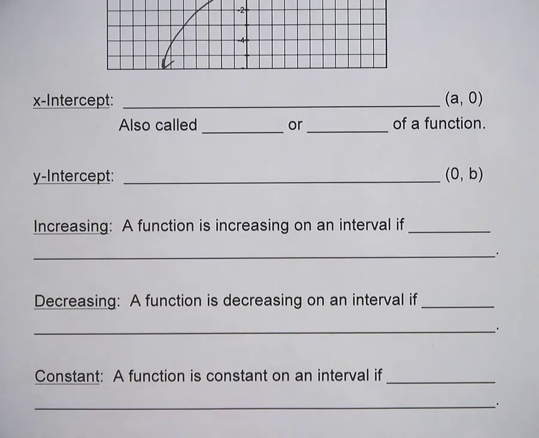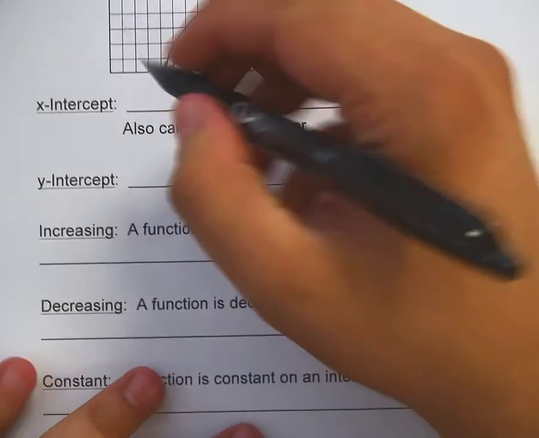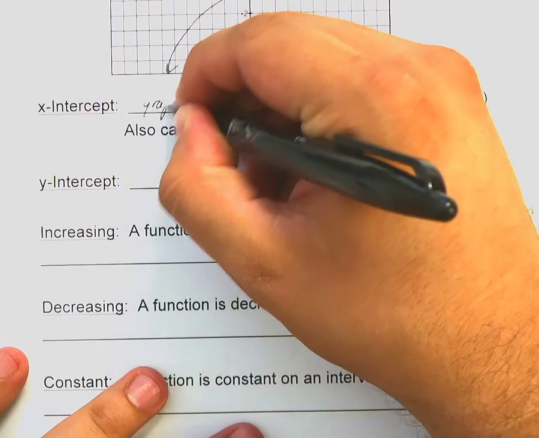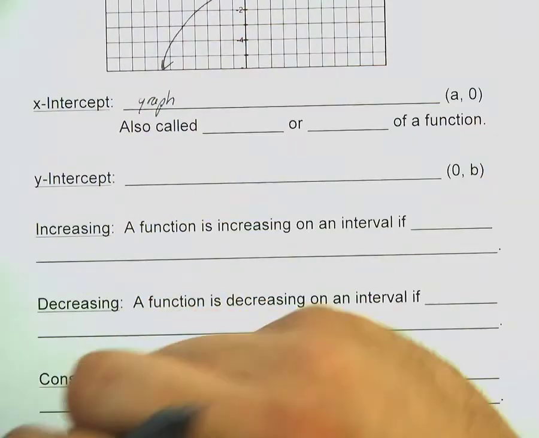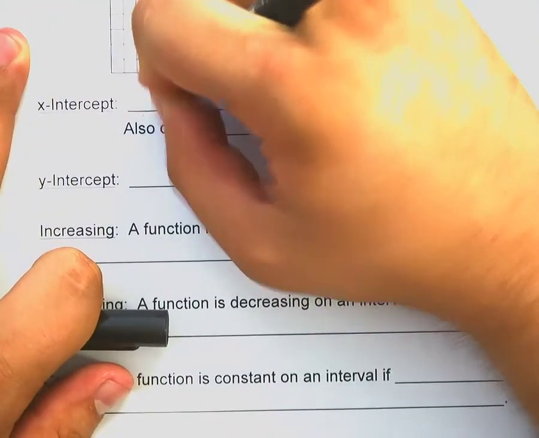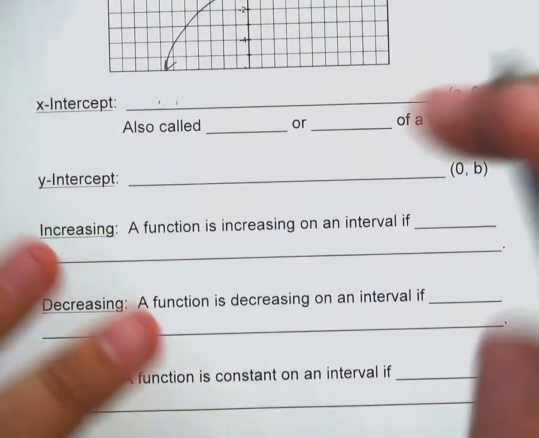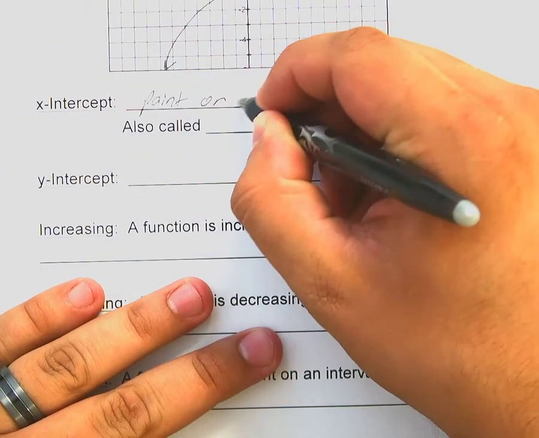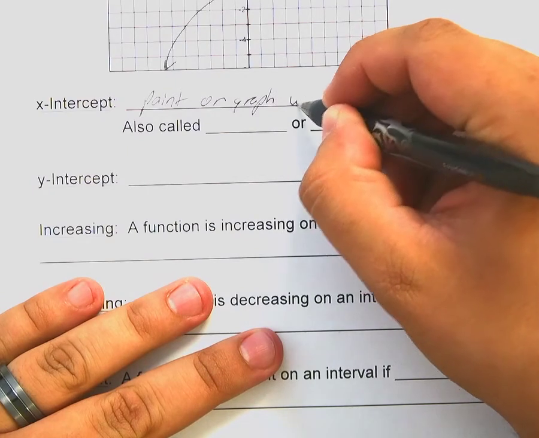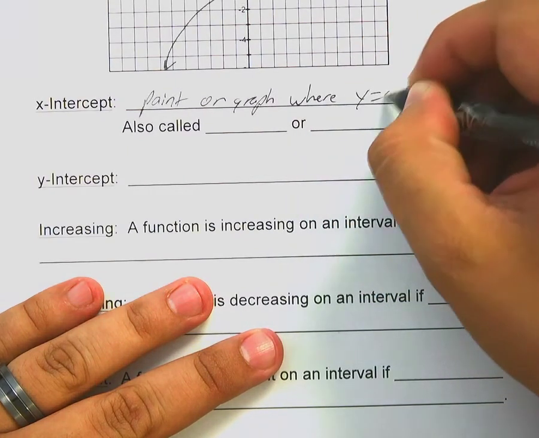X-intercepts. A lot of stuff here is going to go into this. X-intercepts, very simply, it's the point on the graph where y equals 0.